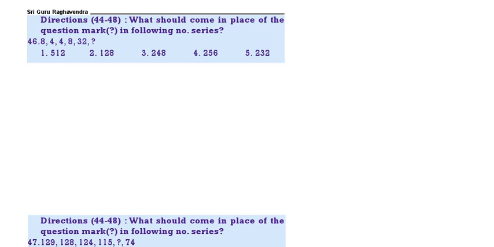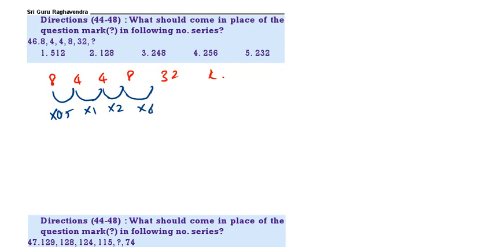Next, 8, 4, 4, 8, 32, question mark. This is into 0.5. This is into 1, into 2, into 4, then 4 double 8, into 2, into 8. That is 256. 4 is the correct answer. Next question.